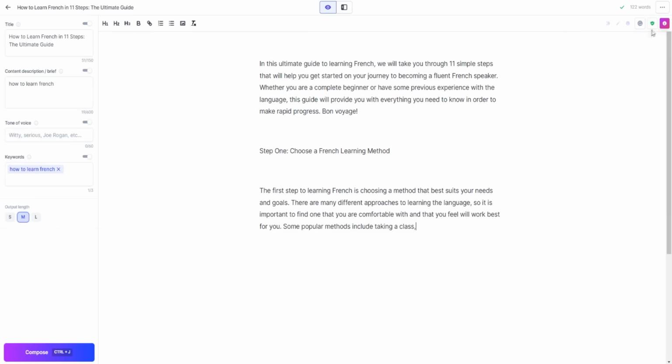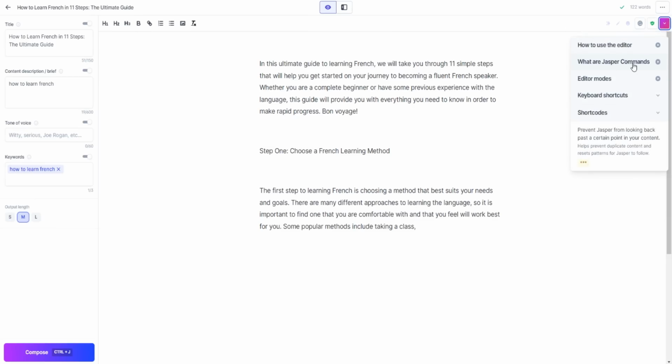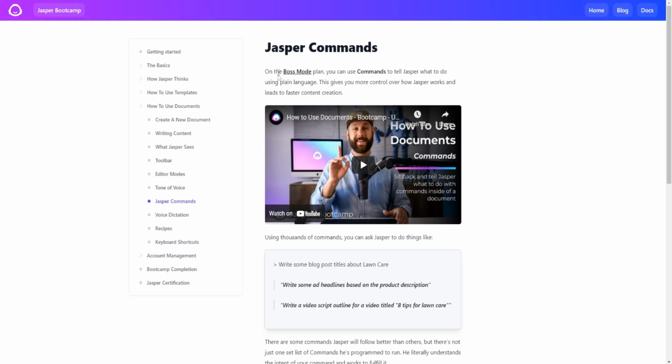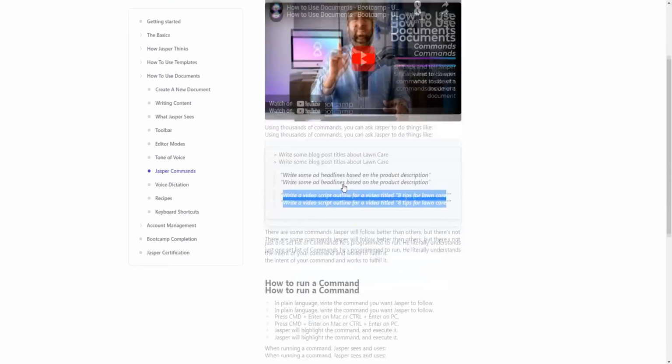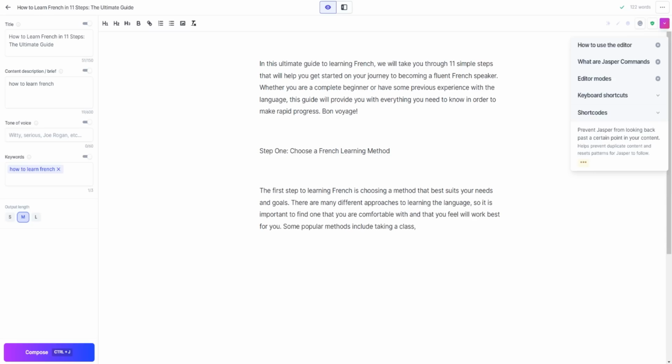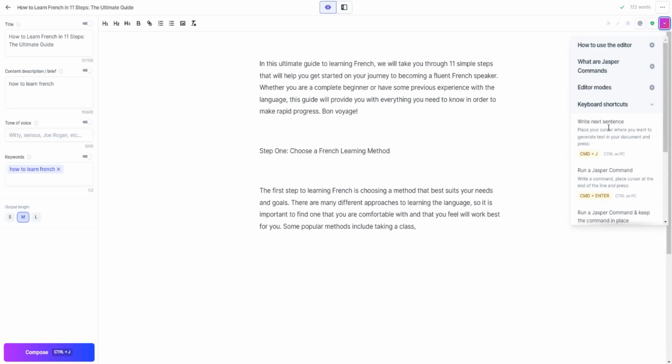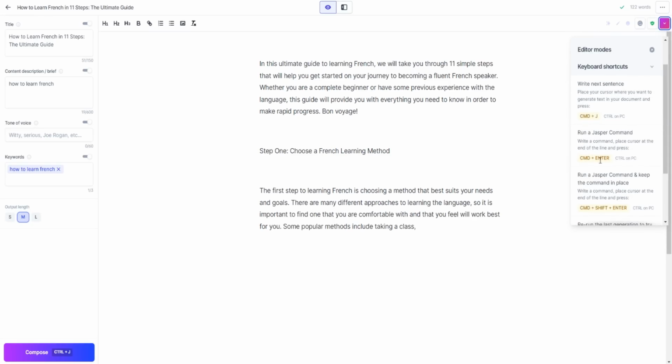So what I also like about Jasper is their Jasper commands. Jasper commands is a very powerful feature where you can basically tell a tool to do something as if you're talking to a human, and it'll do it. And again, Jasper commands is pretty powerful. All you have to do to activate it is go to keyboard shortcuts right here, and then click on Command plus Enter or Control plus Enter on your PC device.